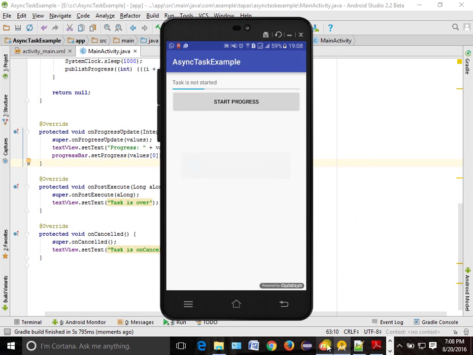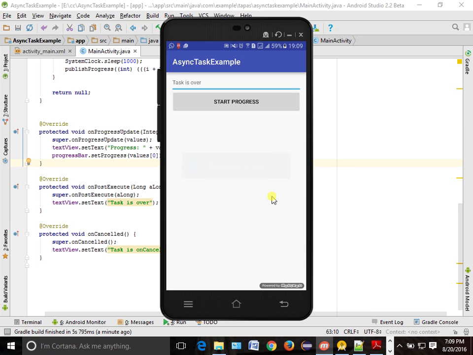So it will start. Now let's see. On click execute, 5%, 10, 15, 20, 25, 30, 35. It keeps on moving. As soon as it is 100, it should show task is over, meaning on post execute. 90, 95, task is over. So this is the way we work.